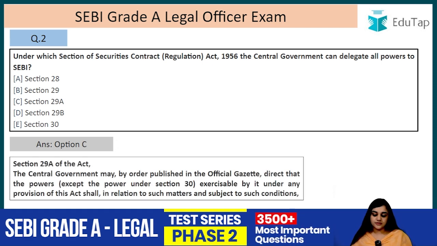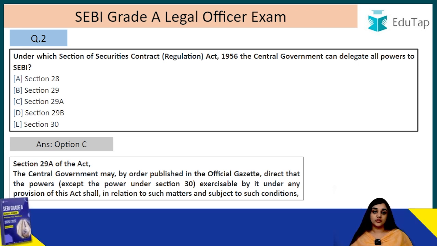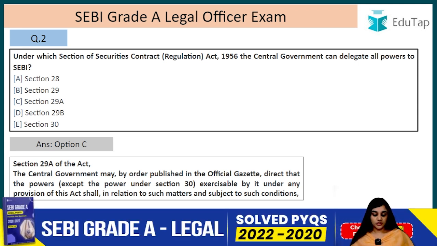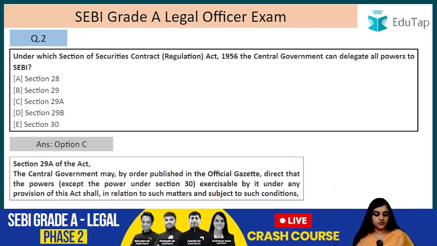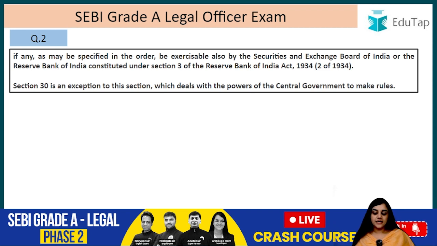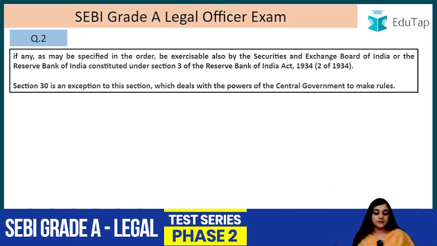Let's read this section. This is section 29A. The central government may by order published in the official gazette direct that the powers, except the powers of section 30, right? So except the powers of section 30, they can transfer their powers to SEBI. Powers exercisable by it under any provision of this act shall, in relation to such matters and subject to such conditions, if any, as may be specified in the order, it can be subject to any condition as will be specified in the order, be exercisable also by the Securities and Exchange Board of India.